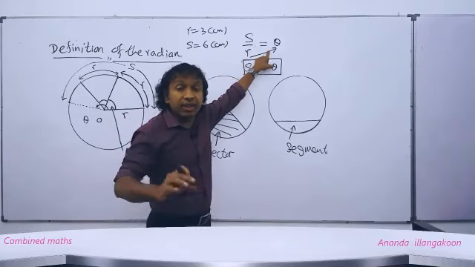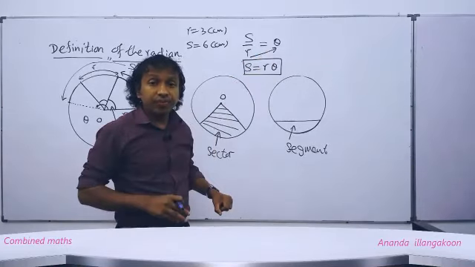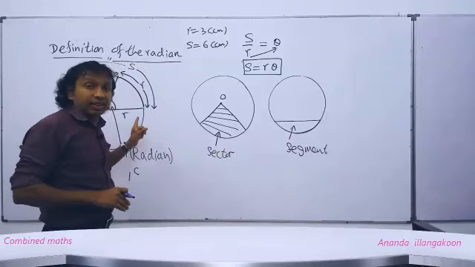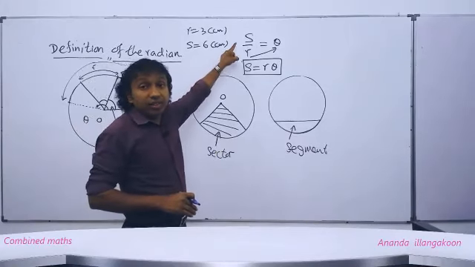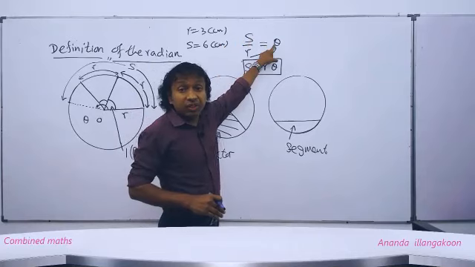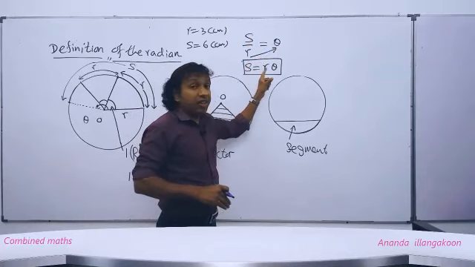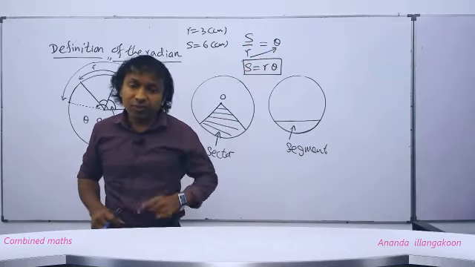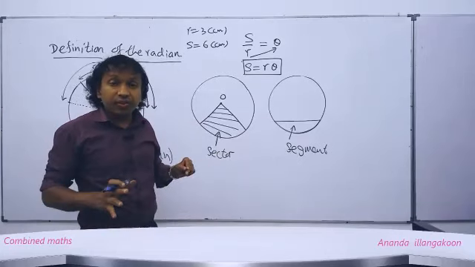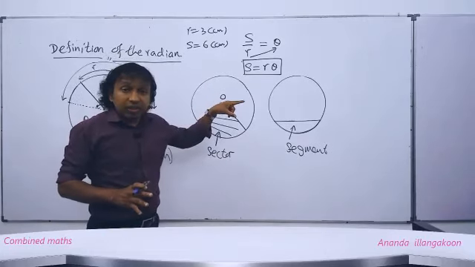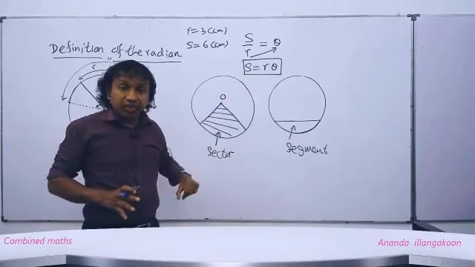But we have taken that angle at the center subtended by arc S as theta. Then that found S upon R should be equal to what? Theta. By using cross multiplication, we get S equals R theta. So therefore, people, the relationship between S, R, and theta is S equals R theta.